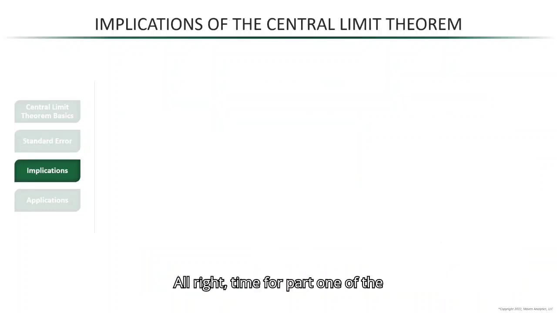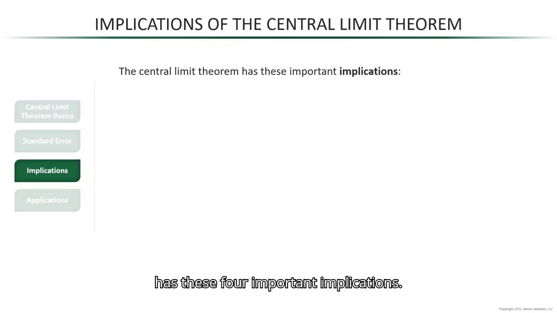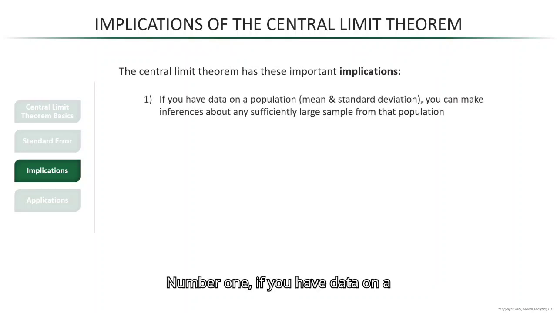Alright, time for part one of the payoff to this whole section, the implications of the central limit theorem. The central limit theorem has these four important implications. Number one, if you have data on a population, specifically its mean and standard deviation, then you can make inferences about any sufficiently large sample from that population. And this is the example that we just saw with the Airbnb prices. We have the population mean and standard deviation, so we can use them to build the sampling distribution of the mean, and then just use all of the normal distribution theory that we've learned to make inferences about any sample that we could potentially draw from that population.